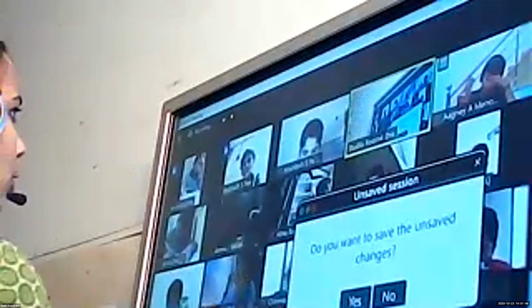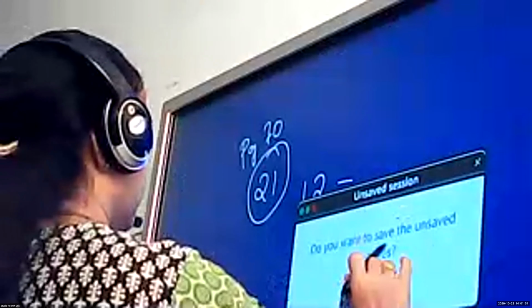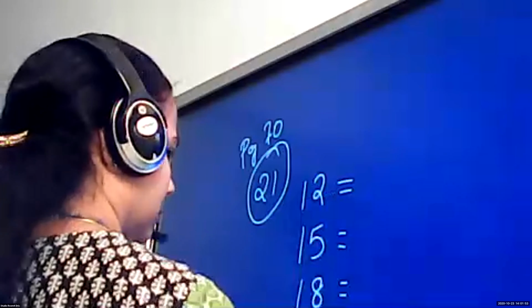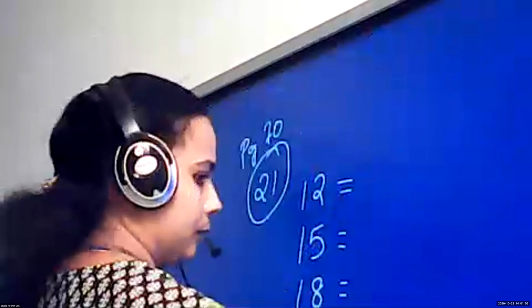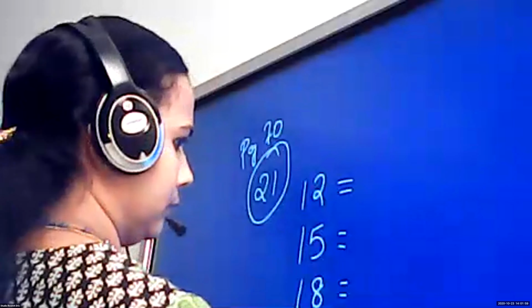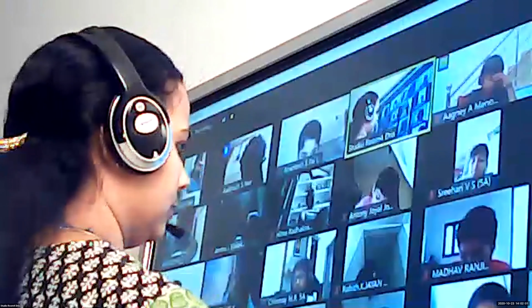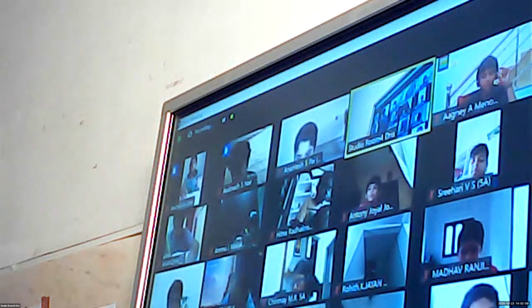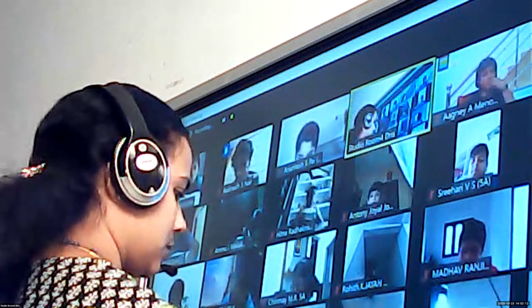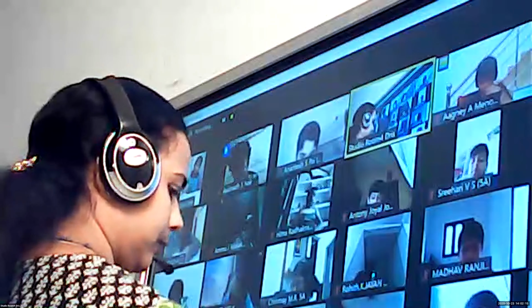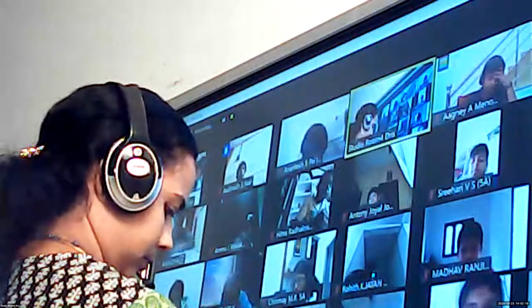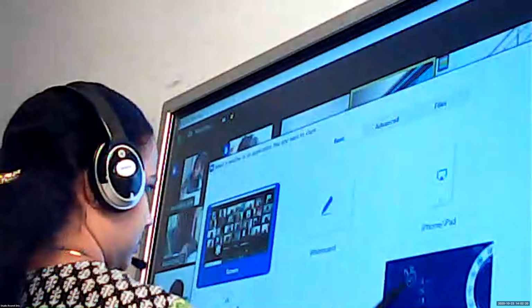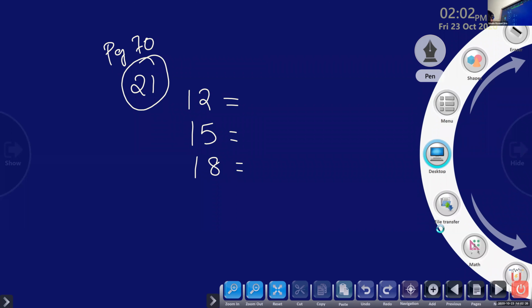So you can do one by one or three numbers together, no problem. But you have to write these three numbers as the product of prime numbers. Okay, Fia, tell me 12 as the product of prime numbers.